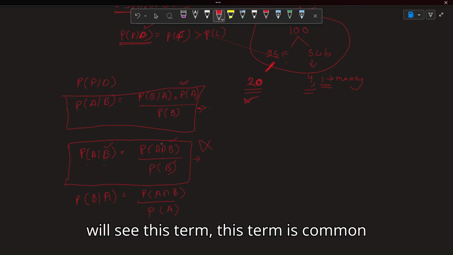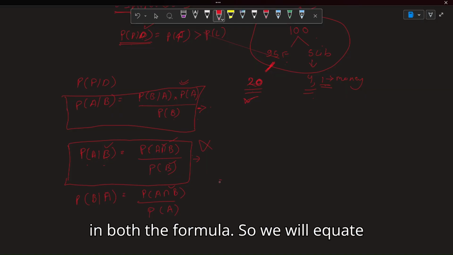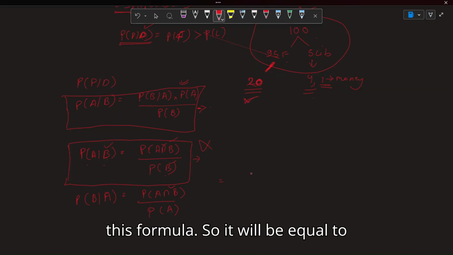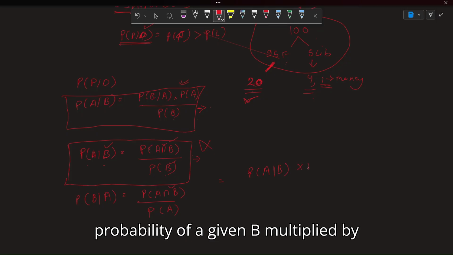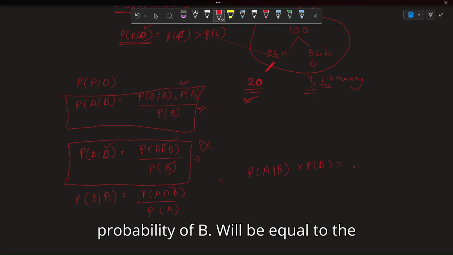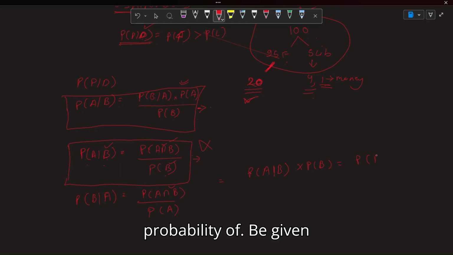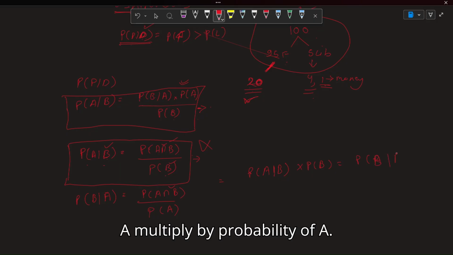Now, we see this term is common in both the formulas, so we will equate them. So probability of A given B multiplied by probability of B will be equal to the probability of B given A multiplied by probability of A.